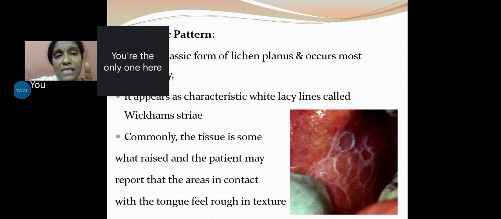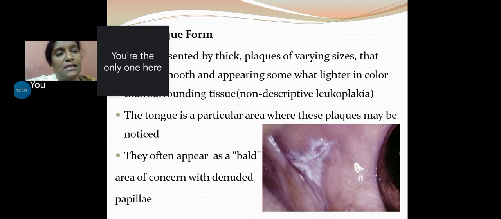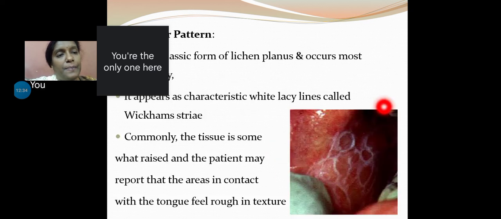The most classic presentation is the reticular pattern. Reticular means something which intertwines, interlaps with each other. See over here: white, lacy lesions interacting with each other. This is the classic presentation of lichen planus, and most of the time you tend to appreciate this.